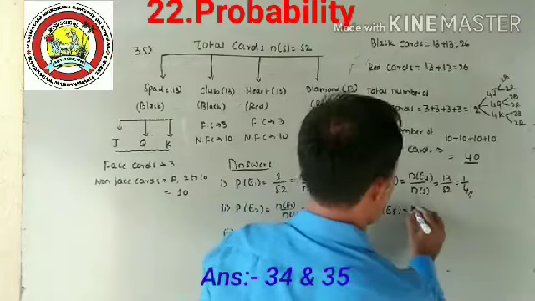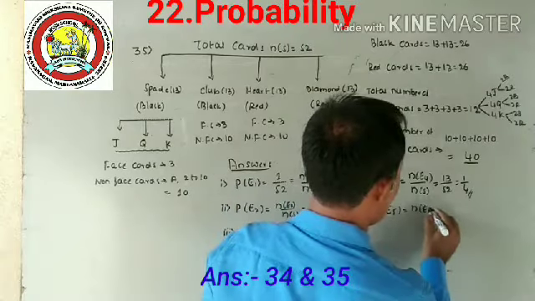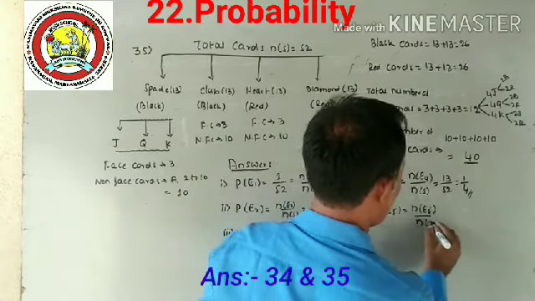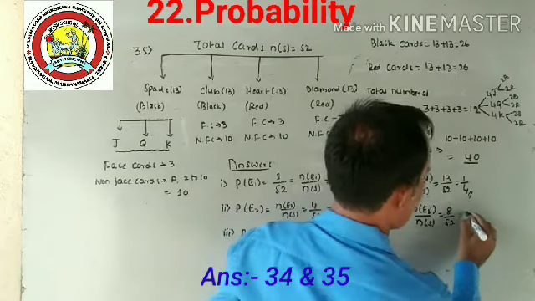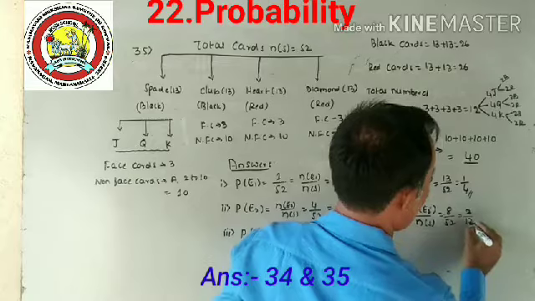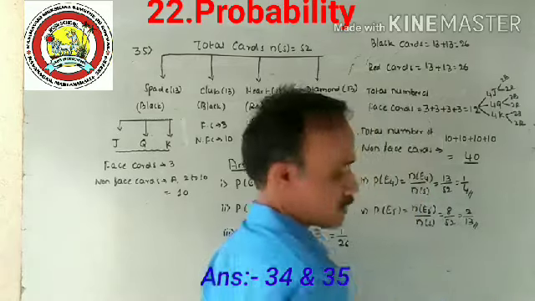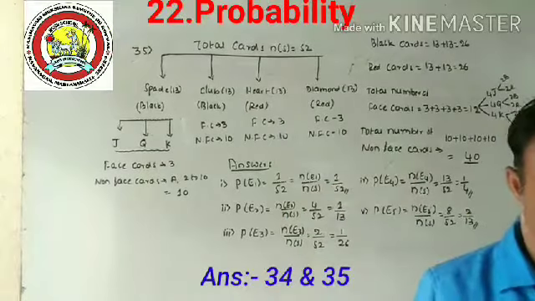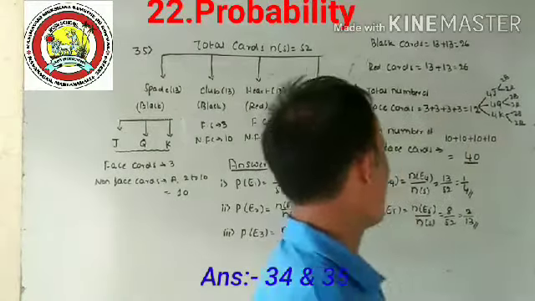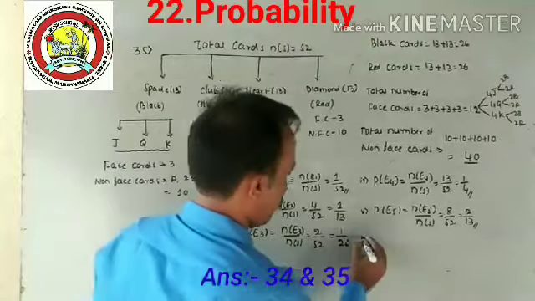That is n of E5 divided by n of S, 8 divided by 52, which simplifies to 2 divided by 13. The fifth answer is 2 divided by 13.